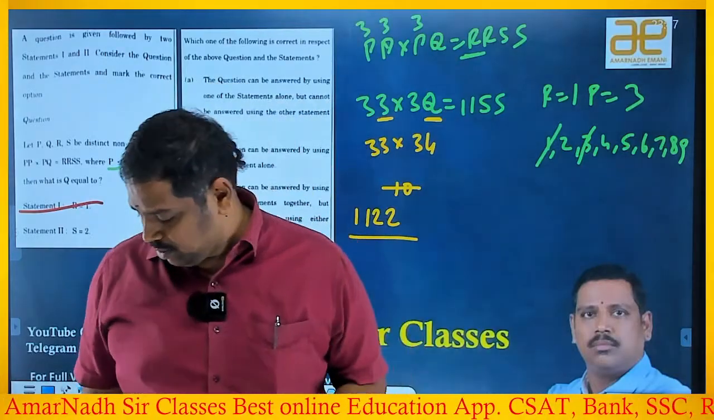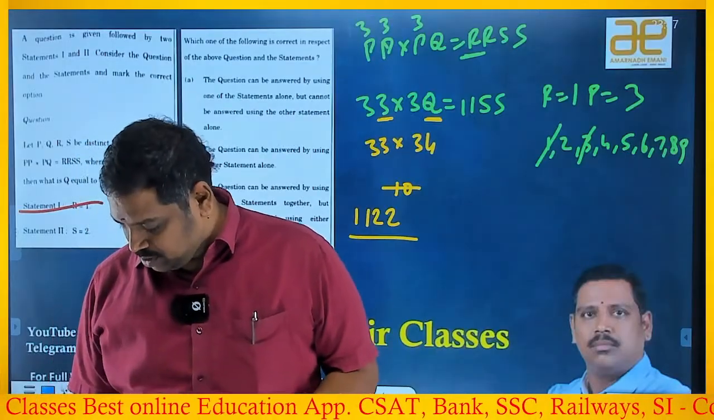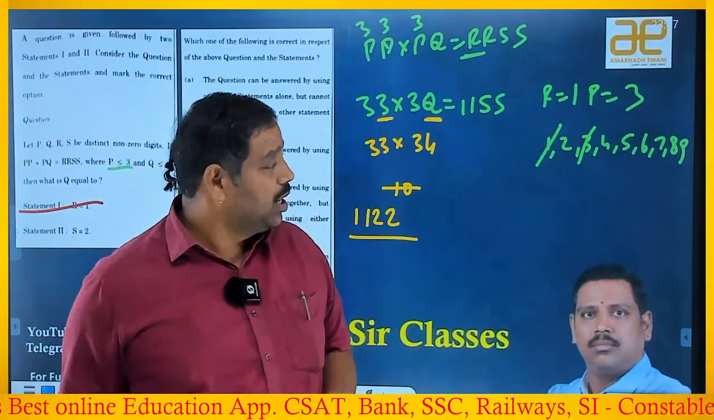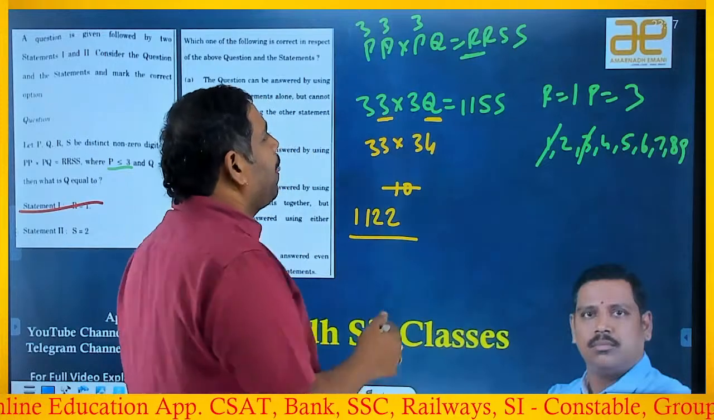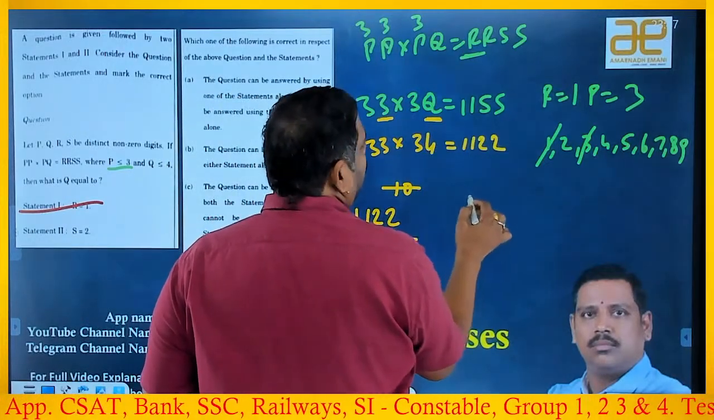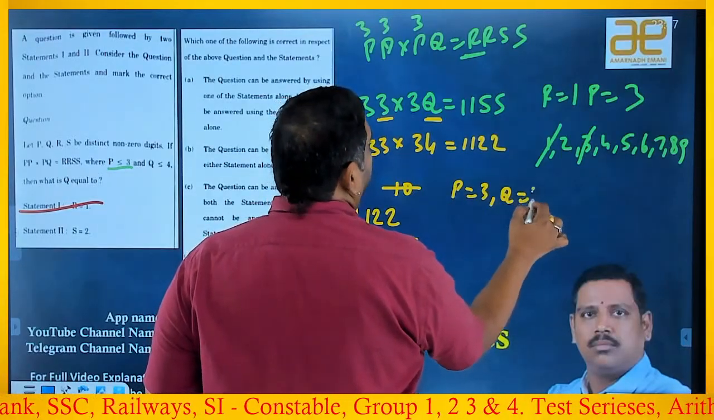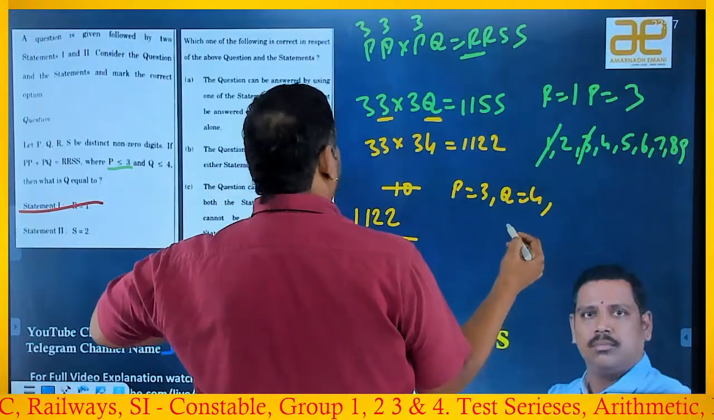33 into 34 is 1122 or not? We have to verify. Yes, computer Mahasaya. 33 into 34, yes, 1122. Okay. So 33 into 34, if I take 1122, right? Then the value of P is 3. What's the value of Q? It is 4. Okay, Q should be less than or equal to 4 only, right?